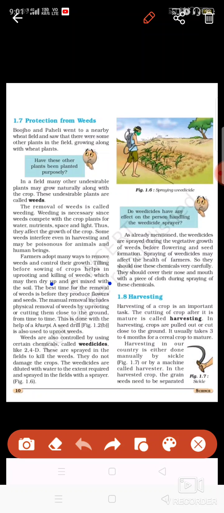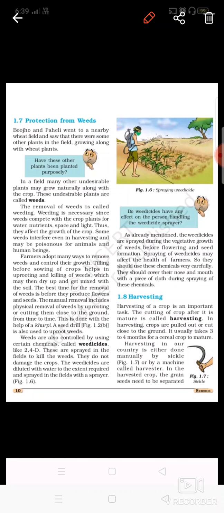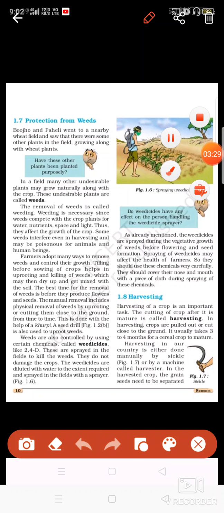Okay, so this is how weeds can actually harm your crop. So there is a need to spray the weedicide, or you can remove them by hand also. So these are the methods by which weeds can be removed. Now when the weeds are removed, your crops will start growing in a better manner. Then comes a period when your crop will be matured completely.